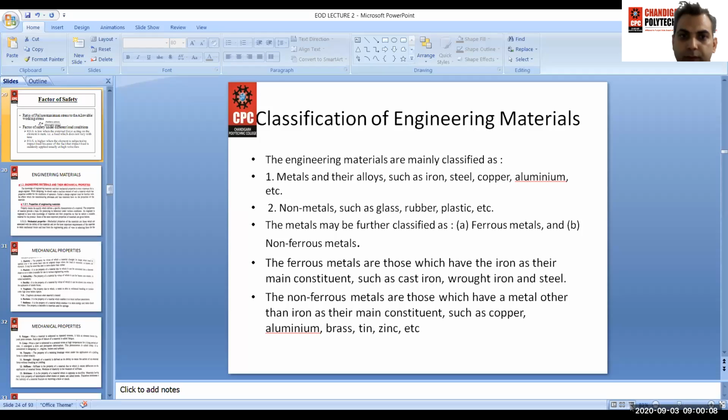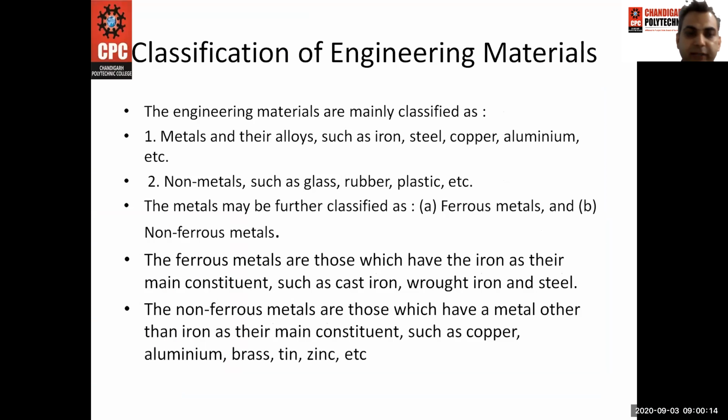So the first topic is types or classification of the material, engineering material. So we all know the engineering materials are mainly classified as metals and their alloys such as iron or steel, copper, aluminum, etc., and then non-metals such as glass, rubber, plastic.